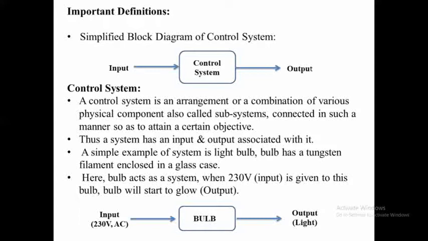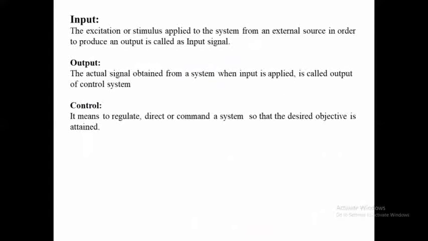Let us consider a simple example of such a system: a lamp. Everyone knows that the bulb acts as a system, and when this bulb is given an input of 230 volt, it starts to glow, and this glowing of the bulb is the output. Let us consider this diagram as shown. In this diagram, we are giving a 230 volt AC supply to this bulb, and from the output side of this bulb we are getting light, so the light is considered as the output.